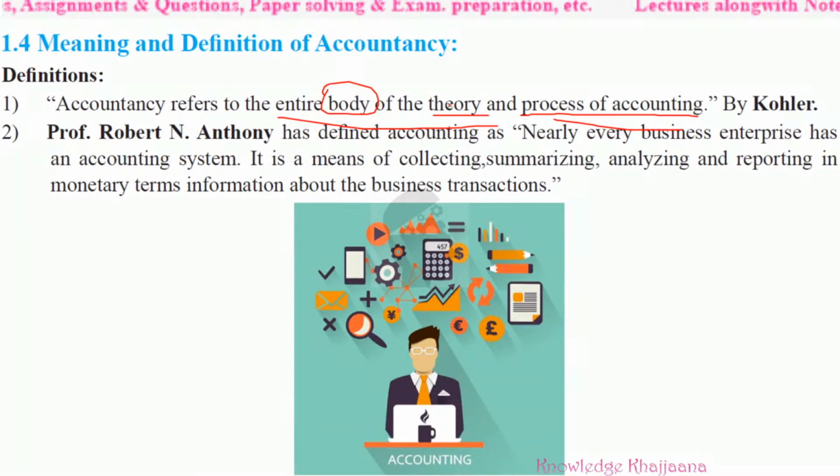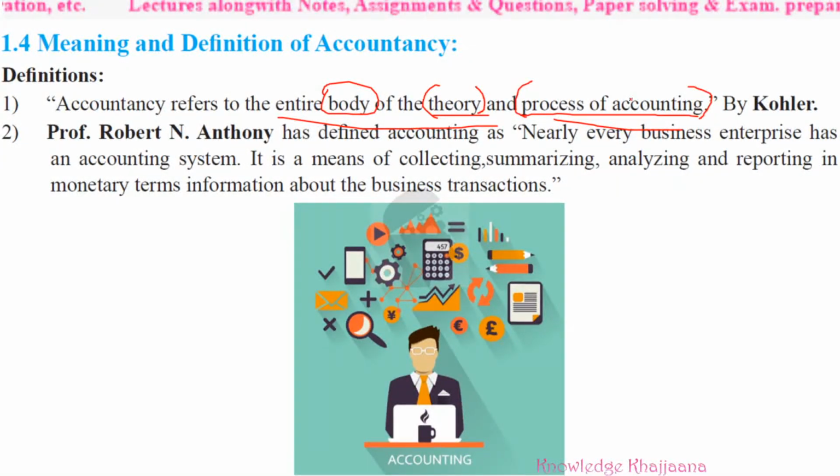Theories are also there because we have to follow some rules, some laws. What is called that laws? It is called norms. Theory, because we have to follow some norms and assumptions included in the principles of accounting, as well as the actual process of accounting. What is the actual process of accounting? Actual recording in the different books by following some theory. Remember, under the bookkeeping work or the accountancy work, what you have to do? Record all the financial transactions in the different books of account by following some theory.